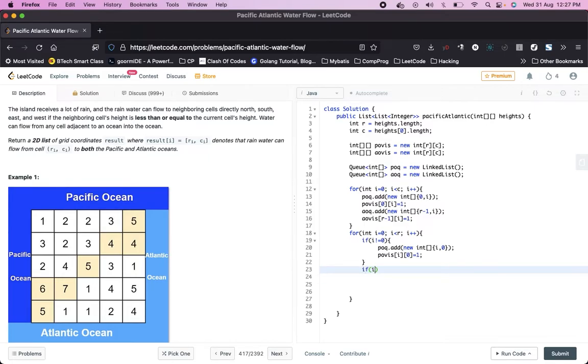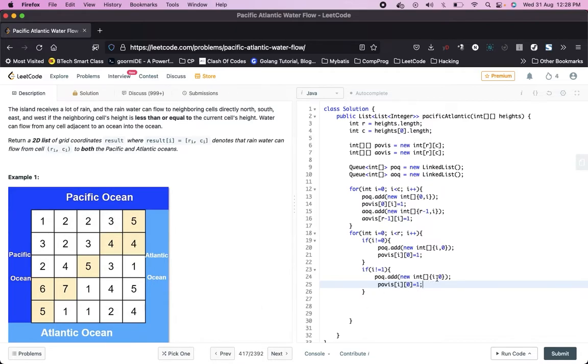If i is not equal to r minus 1, then just copy paste this. This is the zero row but fourth column. So 0 comma 4, 1 comma 4, 2 comma 4, 3 comma 4, 4 comma 4.